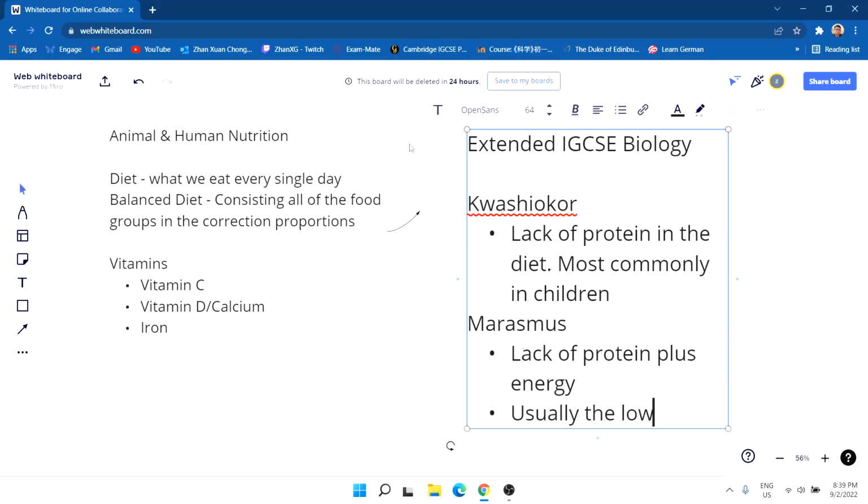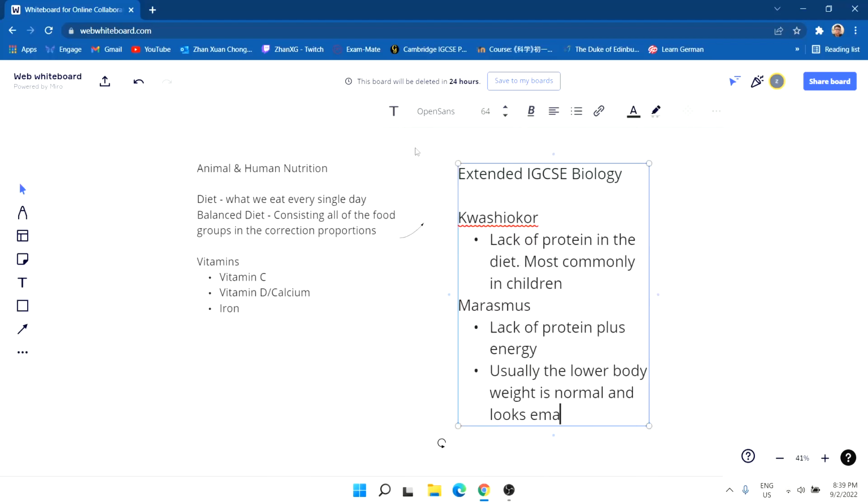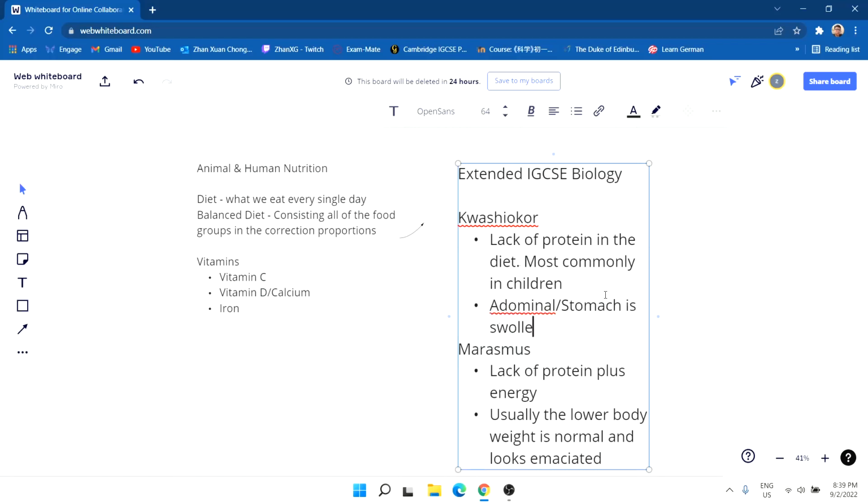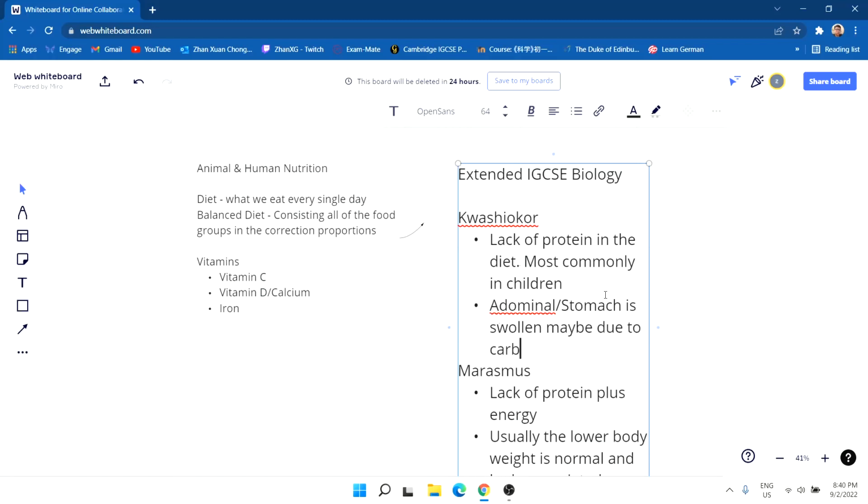Usually their lower body weight is normal and looks emaciated. For kwashiorkor, I left out one point, which is that the abdomen or stomach in this case is swollen, maybe due to carbohydrates.